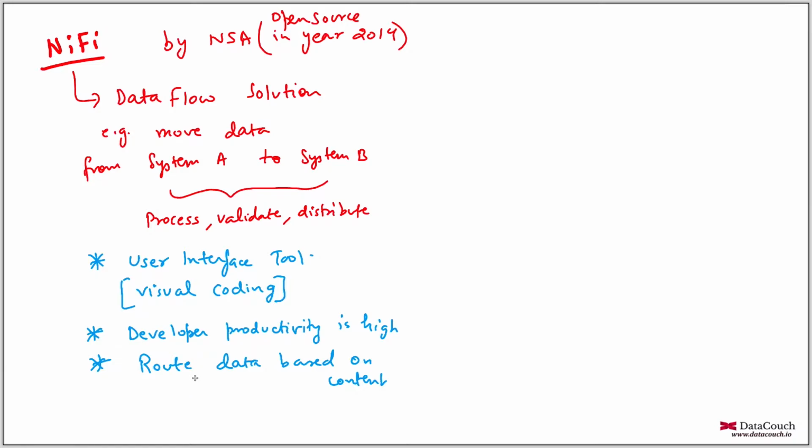Apart from that, in NiFi you can apply data validation rules very easily. You can visualize it, as I mentioned, with visual coding. When you are applying data validation rules, your business users can also validate your flows, because it is not Java code or Python code.